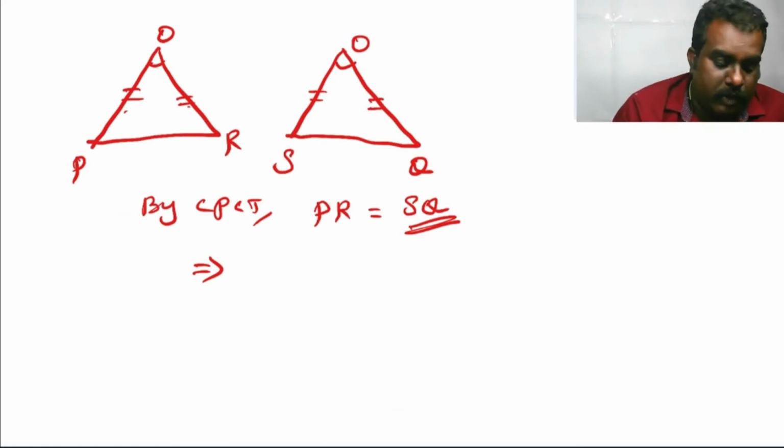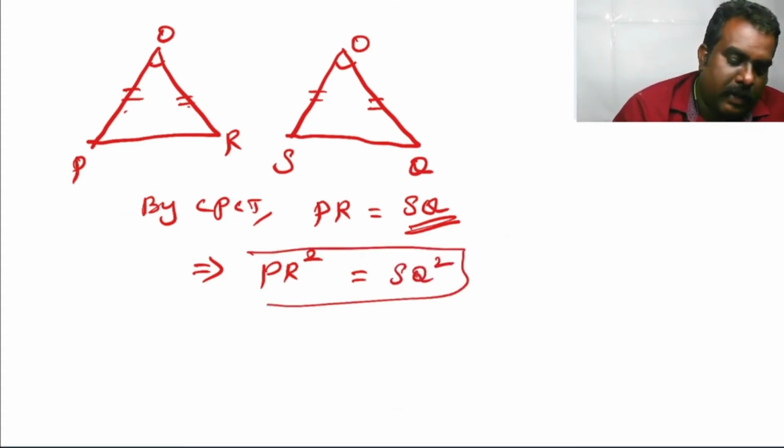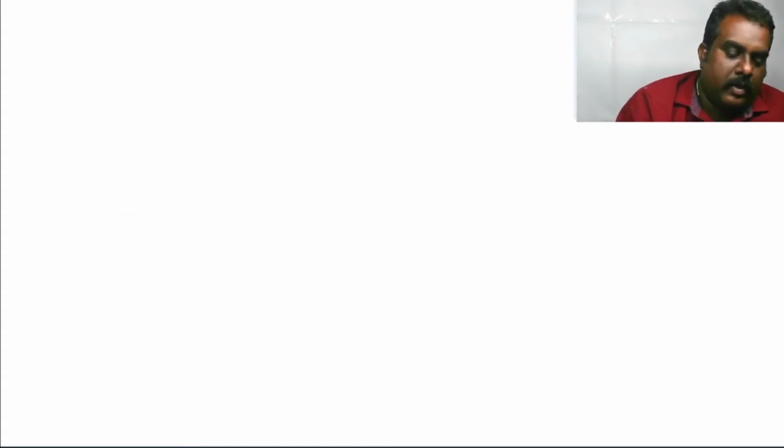Take squaring on both sides. PR square is equal to SQ square.